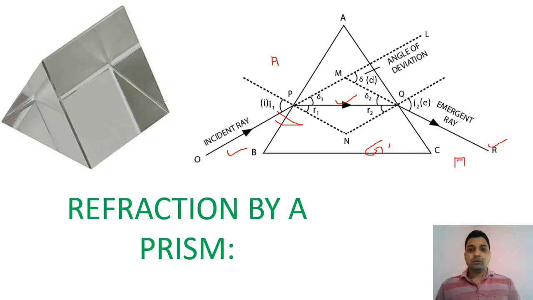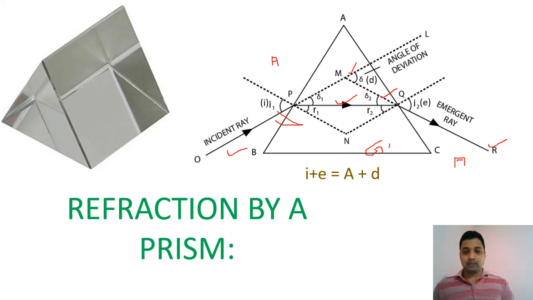The angle formed between the actual path of the emergent ray, the dotted line here, and the line passing through P, M up to L, which is the actual path of the incident ray, is called the angle of deviation, denoted by D or by the Greek letter delta. Now the equation of prism: I plus E equals A plus D.